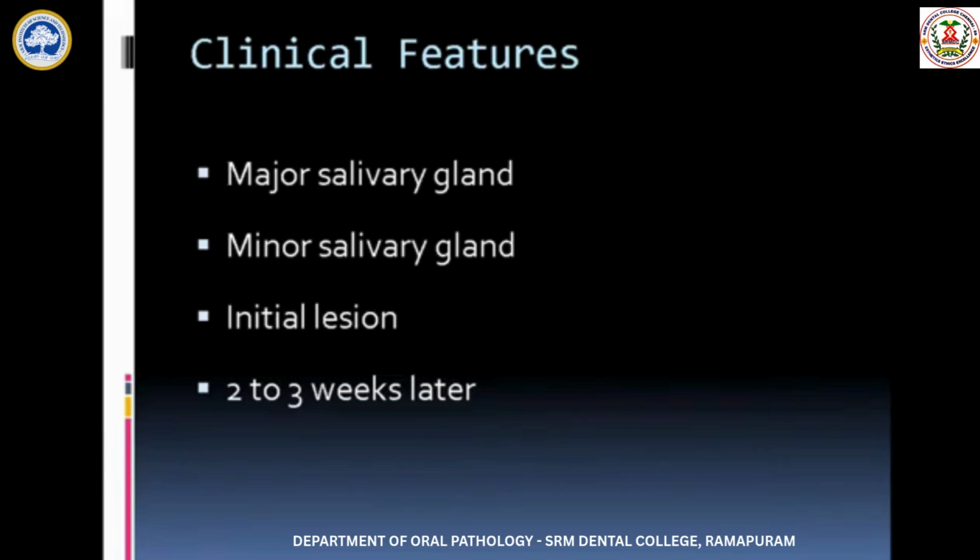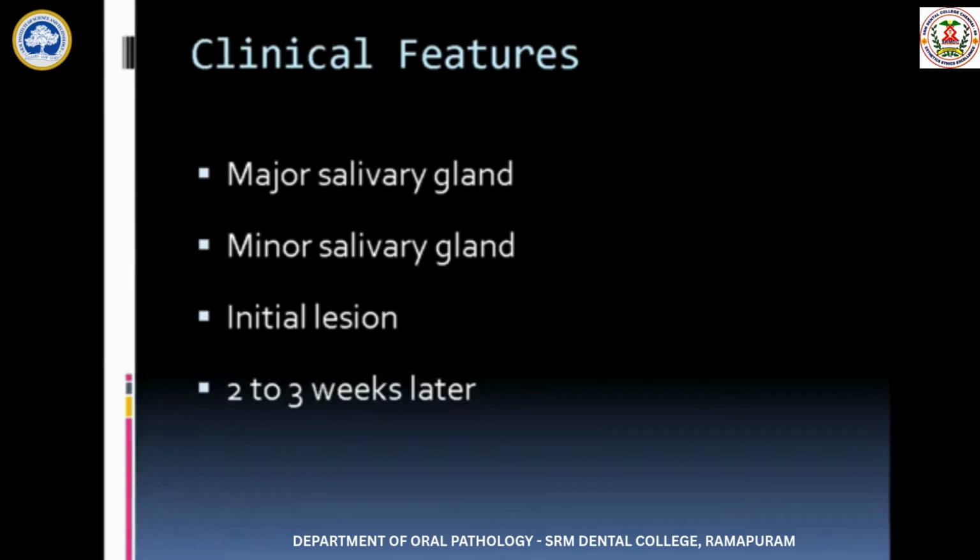Now moving to the clinical findings. It is usually a lesion involving the minor salivary gland. Very rarely it will involve the major salivary gland. If it involves the major salivary gland, the parotid and the submandibular gland are commonly affected. In case of the minor salivary gland, the commonest site is the palate. So the palate is the commonest site of occurrence of necrotizing sialometaplasia.